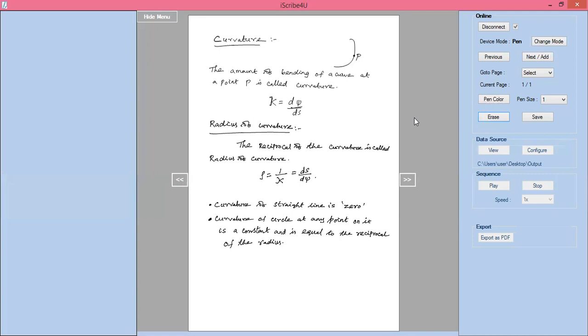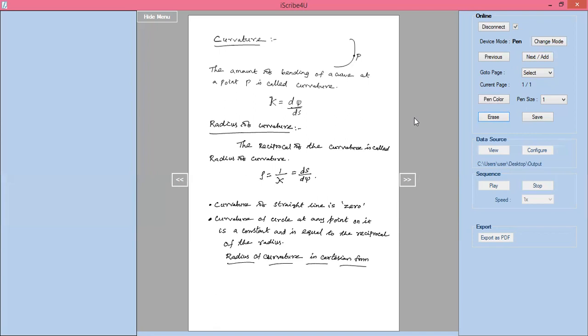Now we are going to see what are the formulas for radius of curvature in Cartesian form. What is the radius of curvature in Cartesian form?